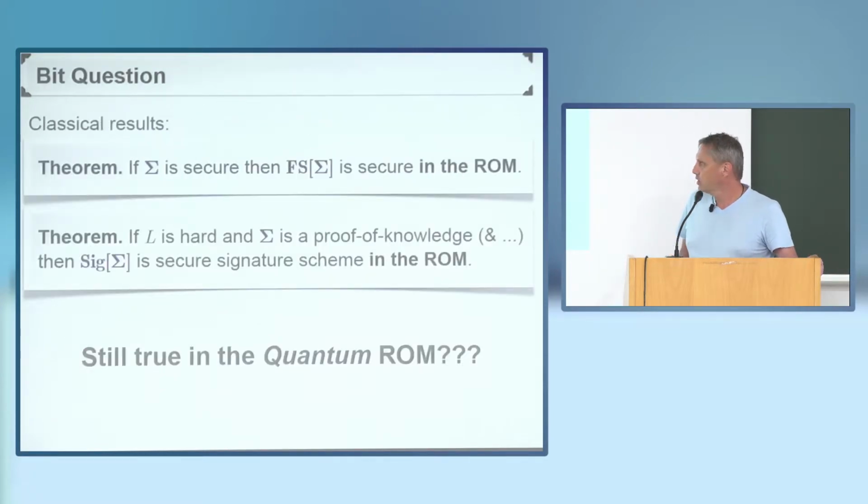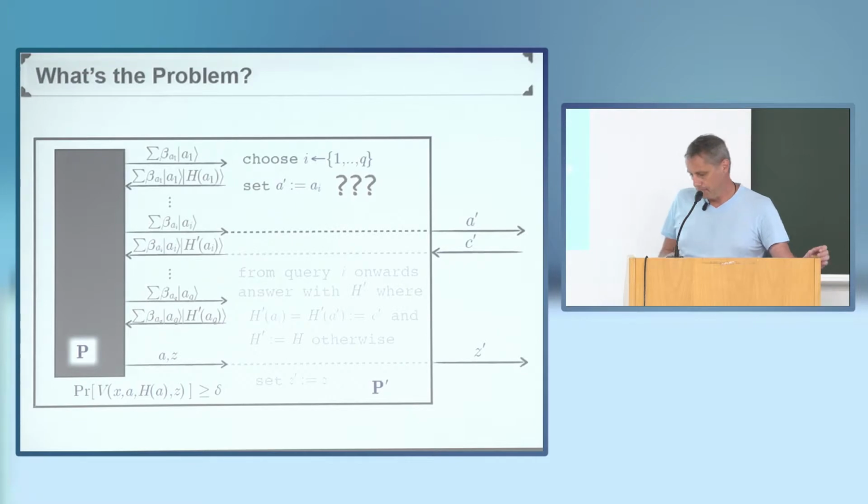And then, of course, the big question is whether these classical results still hold when we give the prover this additional power. And, well, the answer is non-trivial. If we try to recycle the classical proof, then you immediately run into trouble. The problem is that now the query that we want to steal here is the quantum state, but we still have to output sort of a classical message here as the first message in the Sigma protocol.